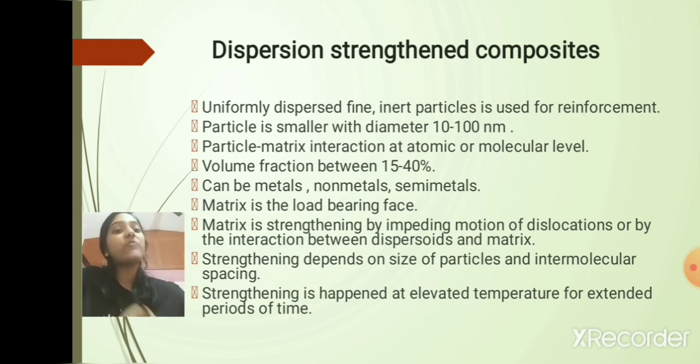So it is being strengthened by the dislocation motions and also the interaction between the dispersoids, that is the particles dispersed in the matrix. And the strengthening depends upon the size of the particles and interparticle spacing. And the strengthening happens at elevated temperature for an extended period of time. That is, it is being strengthened by giving a high temperature for a long period of time.